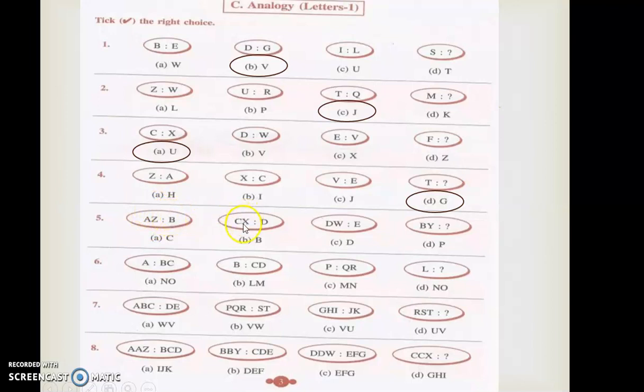Likewise C was given, right? After C what will come? D. So this will be given over here. Likewise B was asked, right? So after B what will come? That is a C. So that C you have to circle.